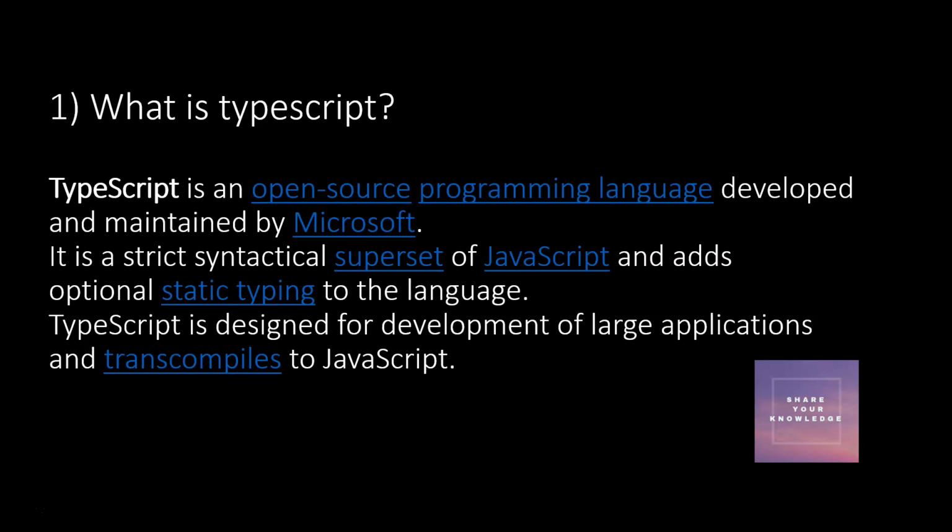It also has a transpiler which converts TypeScript to JavaScript. TypeScript files are normally mentioned as .ts, which will not be understood by the browser, so we convert them using the TSC transpiler to JavaScript. So this is about TypeScript.